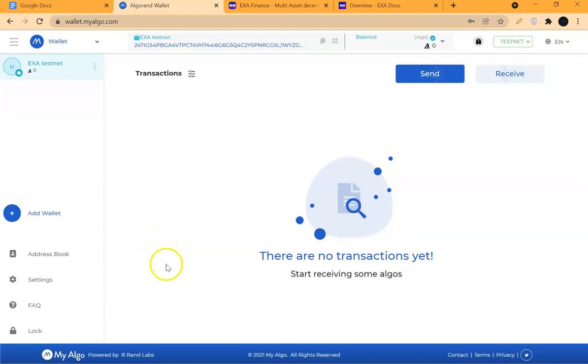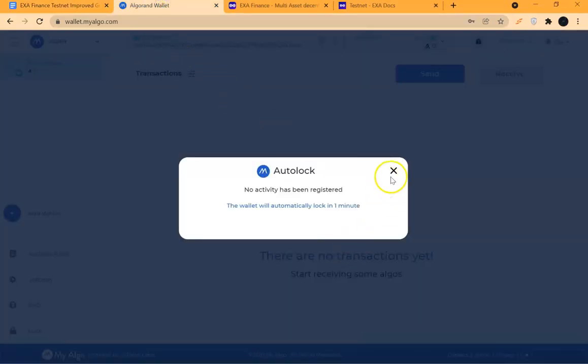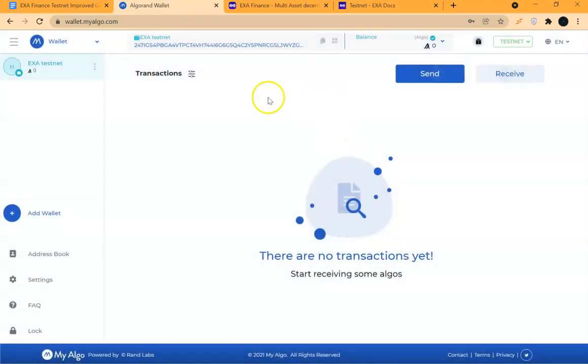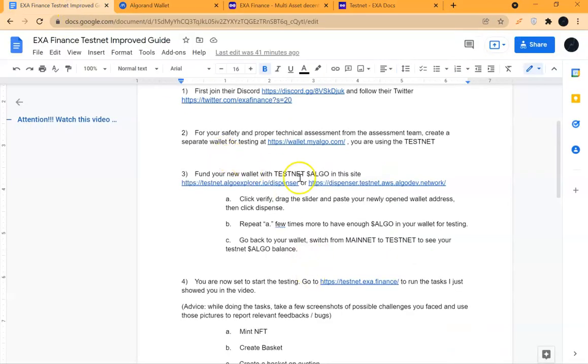All right, so let's go to the dispensers. We want to dispense into this new wallet. All right, so copy the wallet address. It is copied. Then come to any of these dispensers. All right, you are in step 3. Come to any of these dispensers.